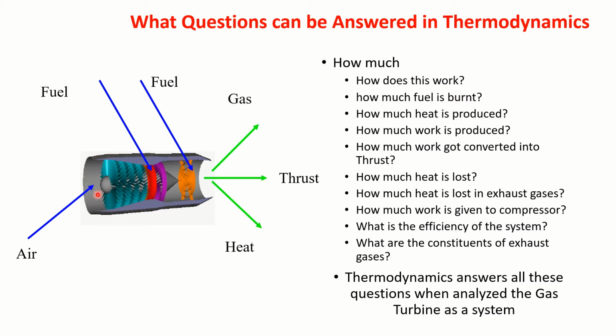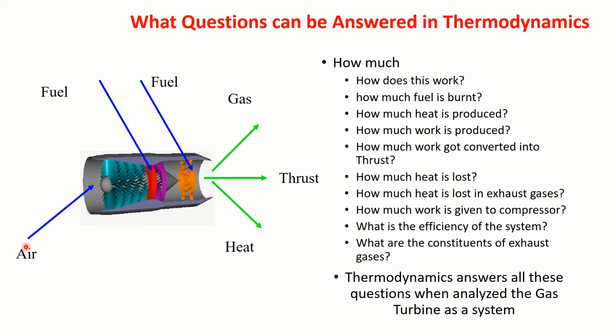As I mentioned earlier, let me talk about this jet engine. As I said earlier, this is the compressor, this is the combustion chamber, this is the turbine, there is a nozzle over here.